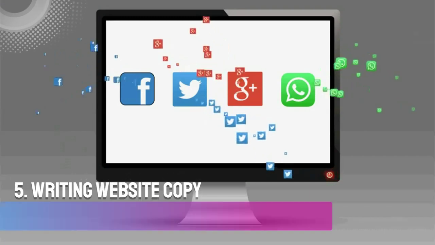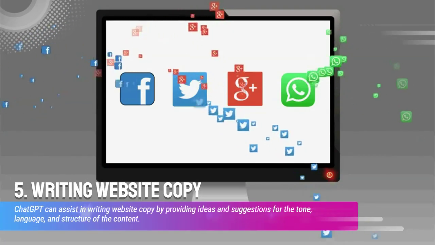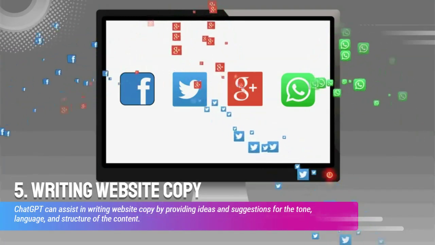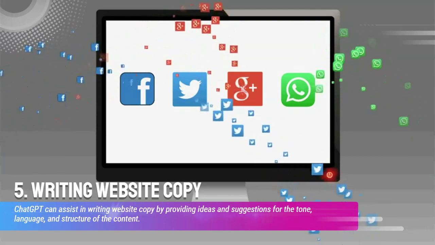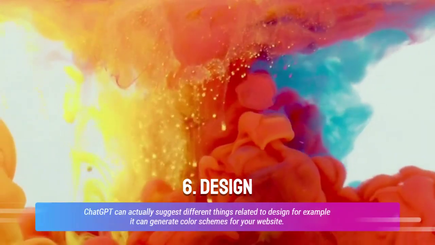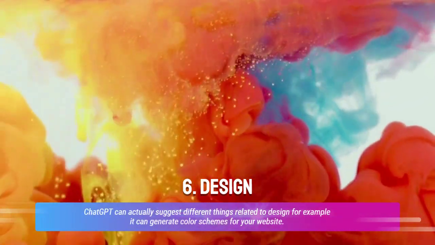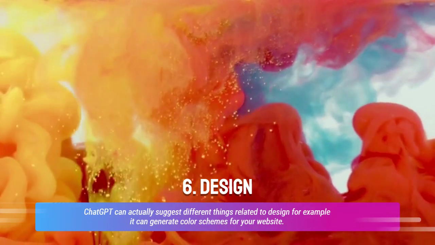5. Writing website copy. ChatGPT can assist in writing website copy by providing ideas and suggestions for the tone, language, and structure of the content. 6. Design. ChatGPT can actually suggest different things related to design. For example, it can generate color schemes for your website,